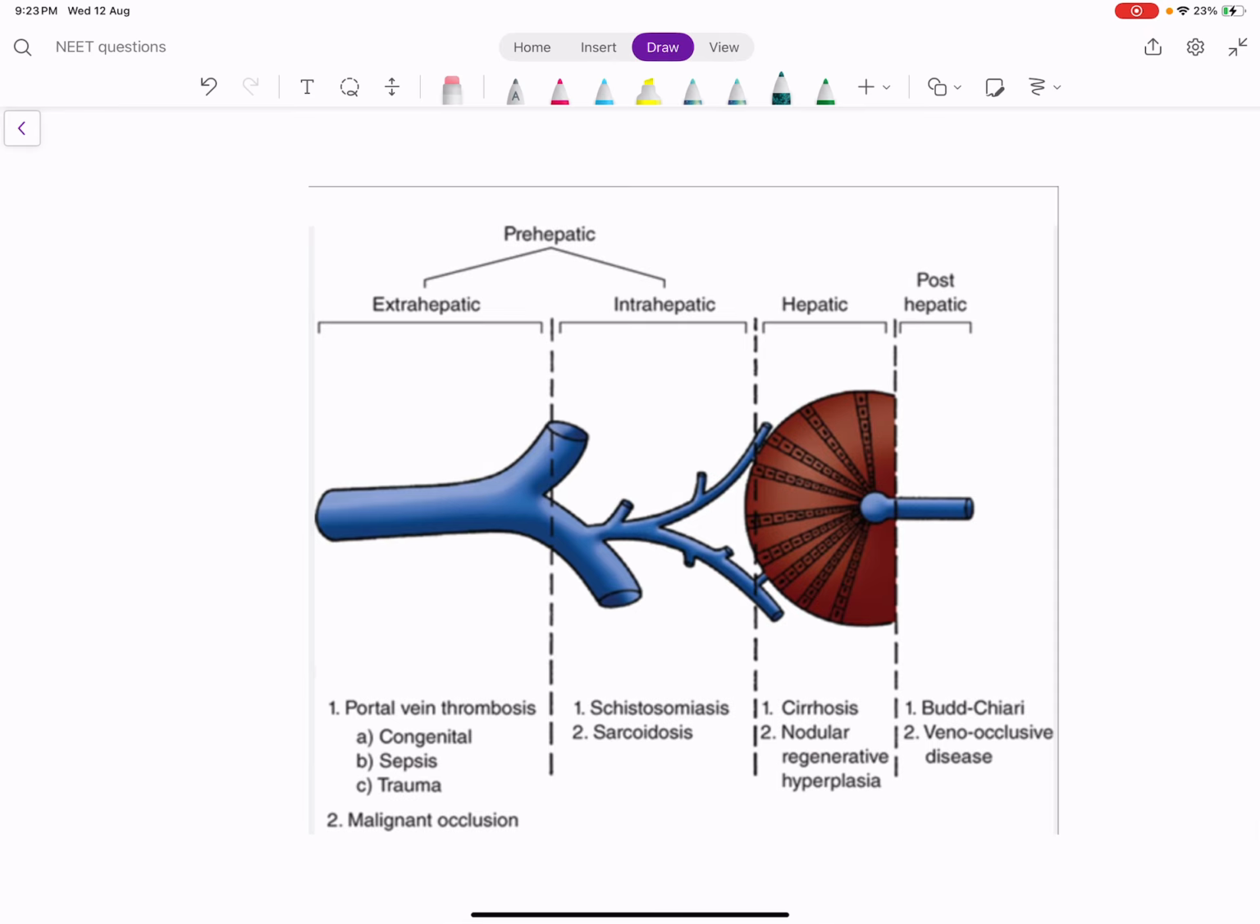Portal vein is formed by the splenic vein and the superior mesenteric vein. These veins enter the liver and divide into multiple branches, and finally they again unite to form the IVC.